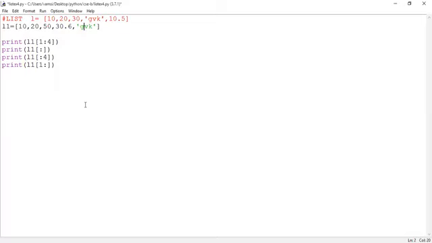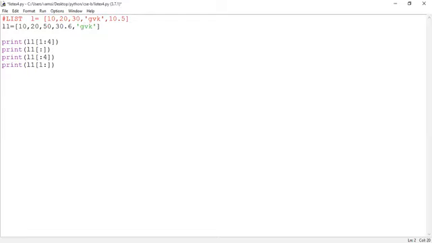It is mutable, so it is allowing changes in the existing object. So this is something about the list object, guys. Is it clear, guys?